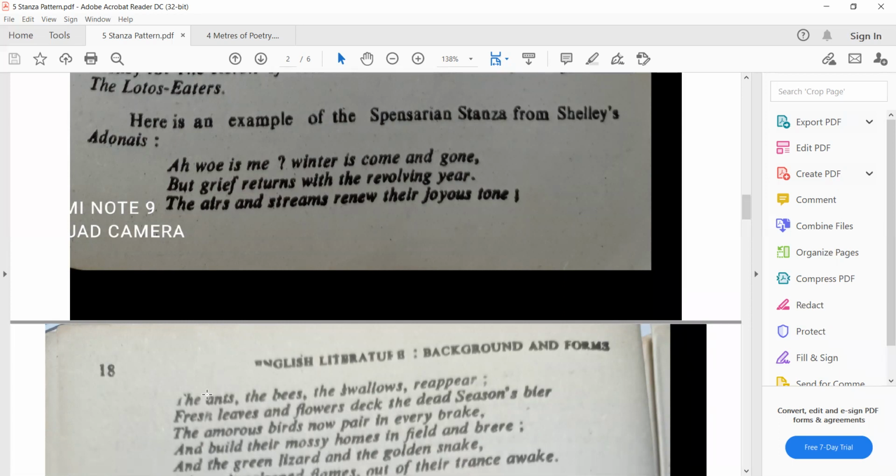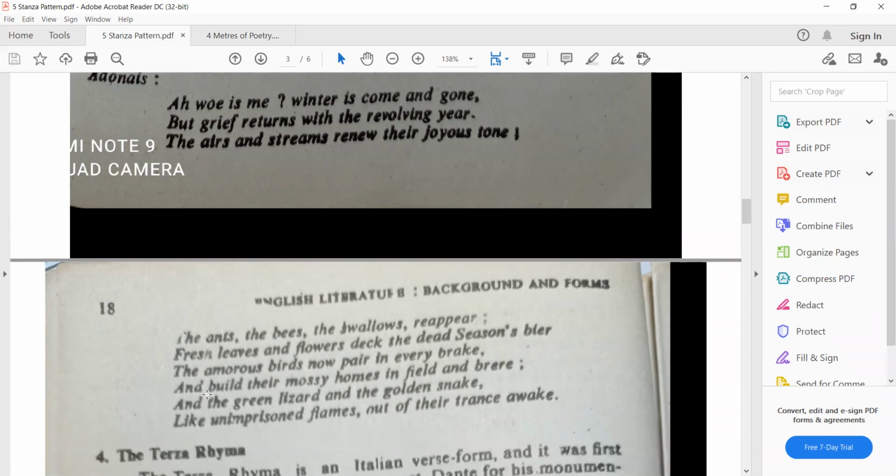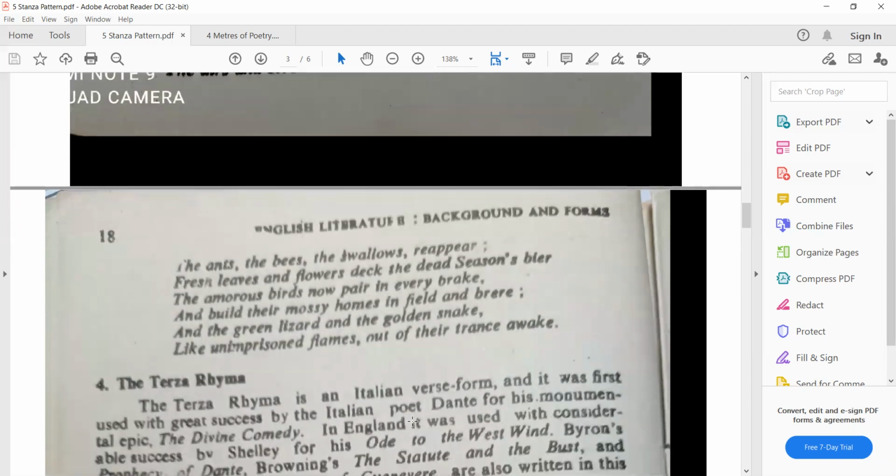So again, they are going B, C, okay? And last line is a whack. This is a 9 line, okay? And this last line is called Alexandrian line, okay? This line is longer as compared to other 8 lines, and this is called Alexandrian line consisting of 12 syllables.